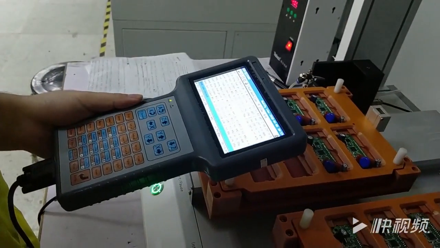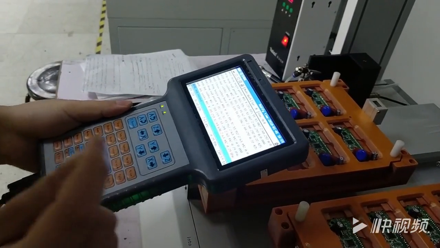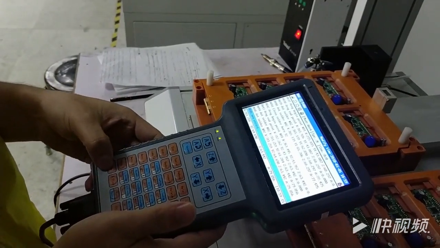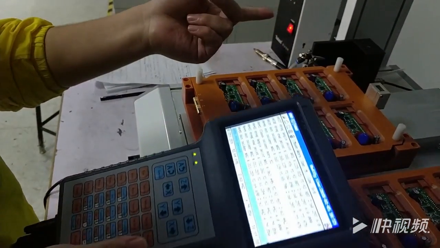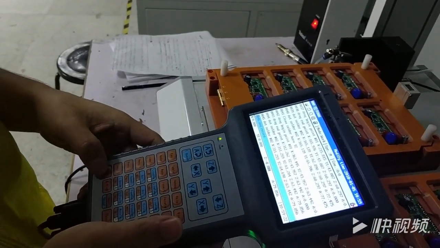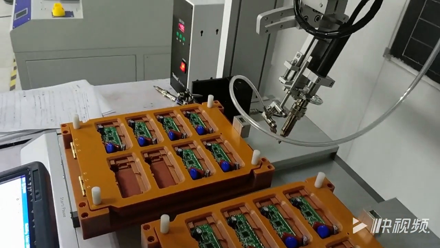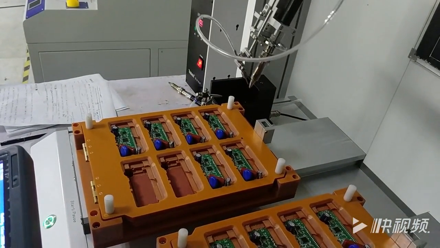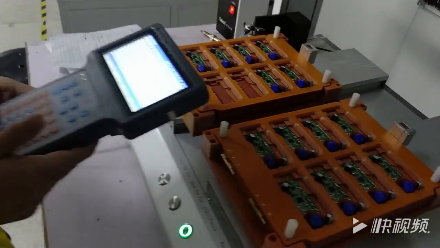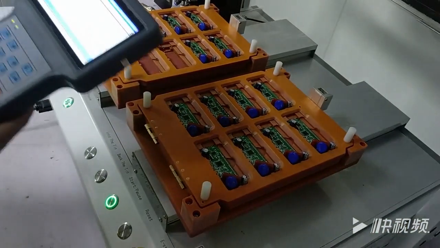Now we finish the Y2 single PCB soldering program. Press home to move the soldering horn to the original location. Then you can press run to test.